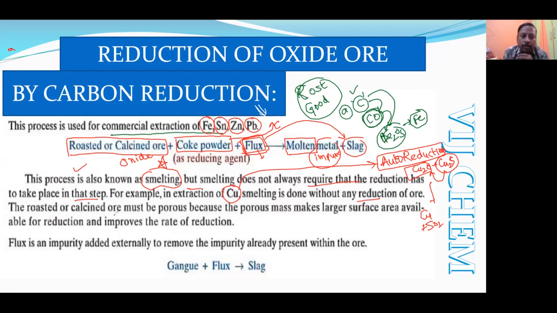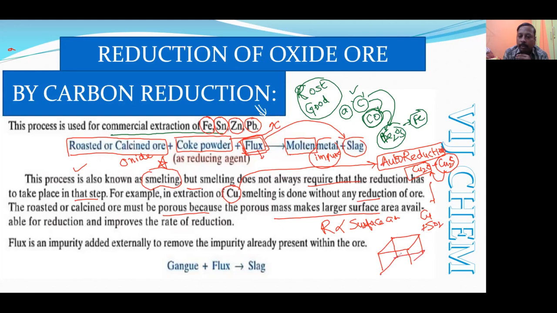The roasted or calcinated ore must be porous, because a porous mass has a larger surface area. In chemical kinetics we have studied that the rate of reaction depends on the surface area. Suppose we have a lump like this, then the surface area will be less.